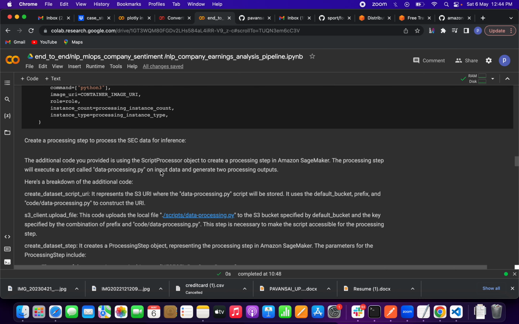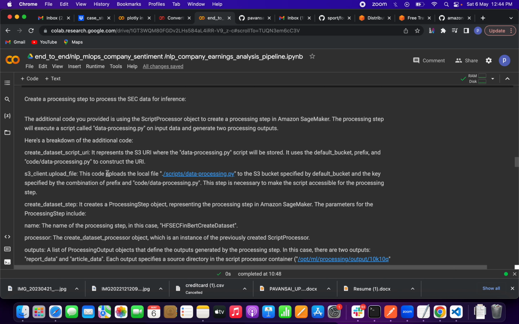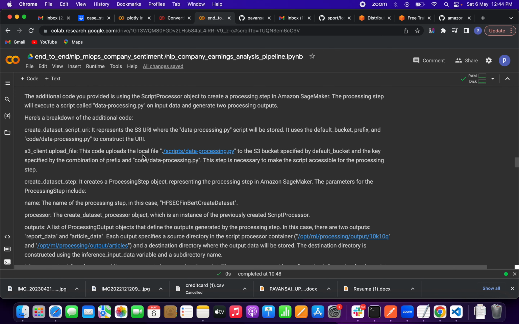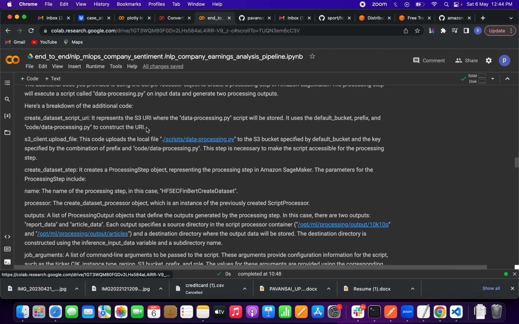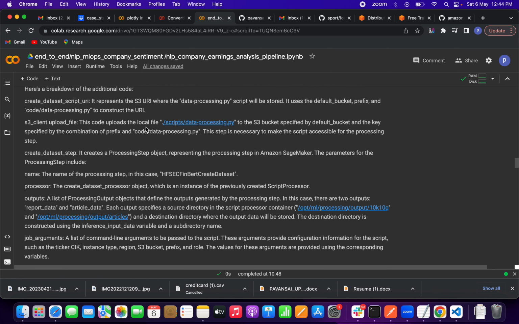So what it will do. So this is a background. We have to define a data set script URI, which will contain an S3 URI. We have to give the S3 URI where the data processing script will be stored. Normally it will use the default bucket, friends. And S3 client upload file: this code uploads the local file to the S3 bucket.